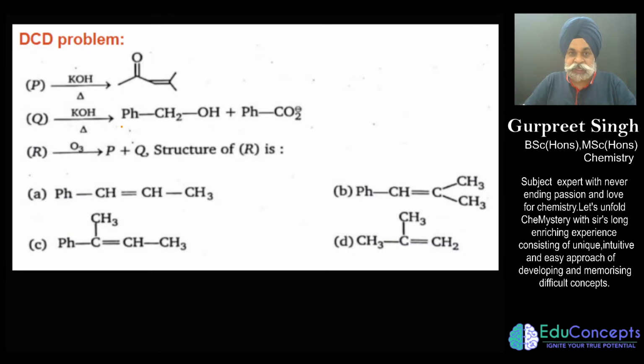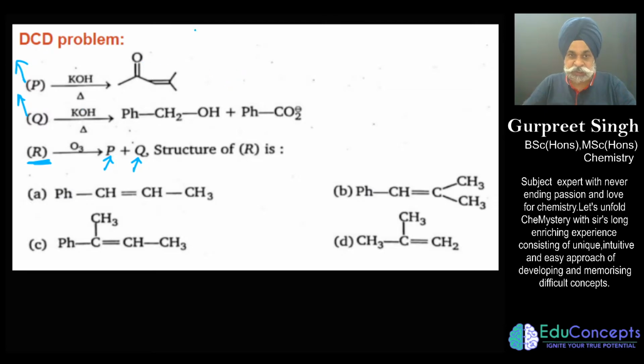So what is being asked in this particular question? This question, to begin with, seems like easy, but it is quite engaging and challenging if you don't have a good hold of organic chemistry. What is being asked is that compound R gives you P and Q on ozonolysis, and the properties related to P and Q are given to you in the form of reaction, and the starting material P is being treated with KOH and Q is also being treated with KOH.